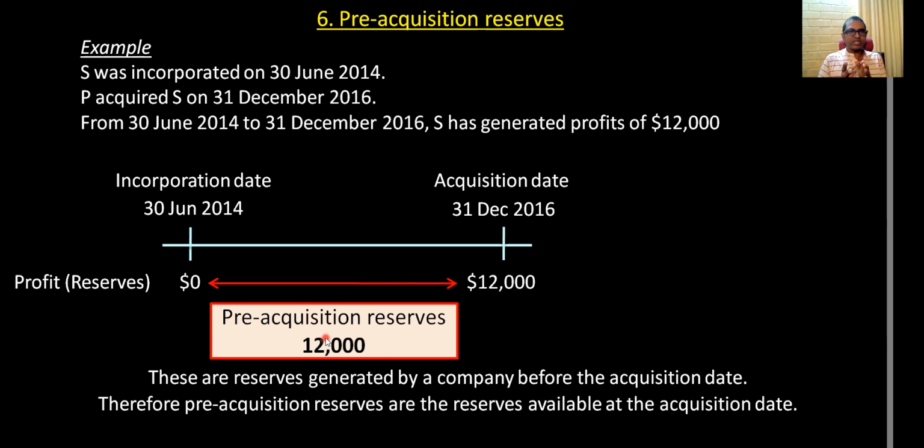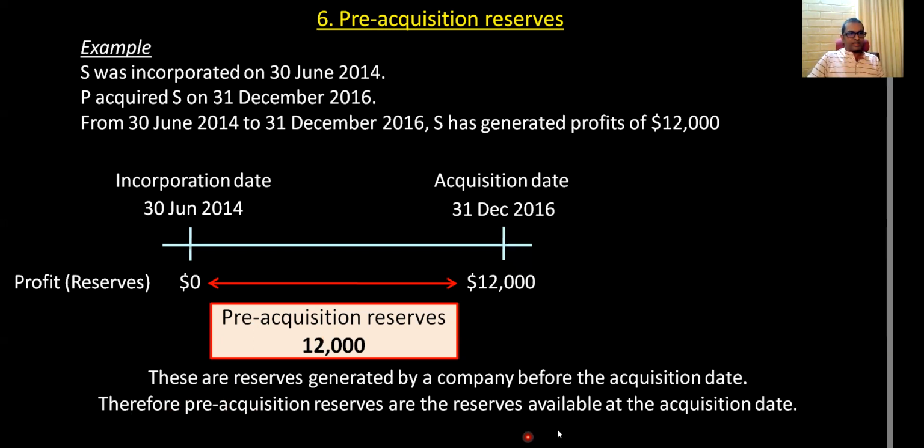So pre-acquisition reserves are the reserves generated before the acquisition date. That means what you have as reserves at the acquisition date is the pre-acquisition reserves, what you have generated from the incorporation date to the acquisition date.